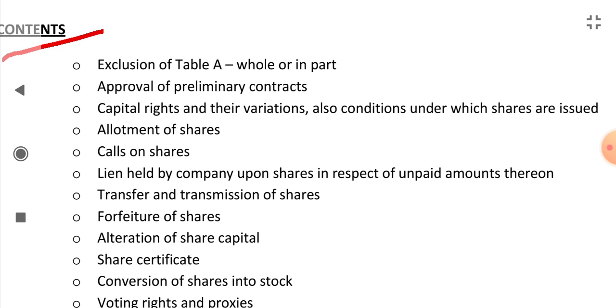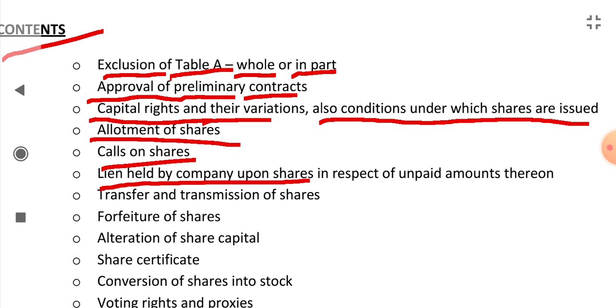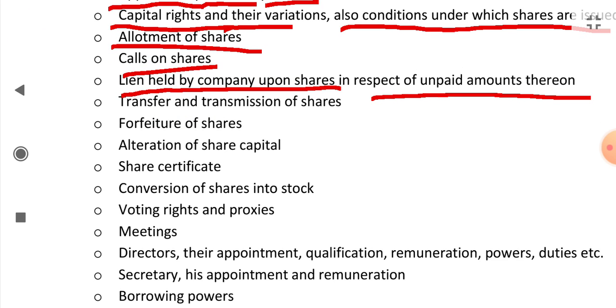Now let's see what are the contents of articles of association. First is exclusion of table A, whether whole table A has been excluded, or some part of it has been excluded. Next is the approval of preliminary contracts, and the other content is other rules regarding capital rights and their variations, also conditions under which shares are to be issued, and the rules regarding allotment of shares, calls on shares, lien held by a company upon shares in respect of unpaid amounts thereon. The rules regarding all these are given in articles.